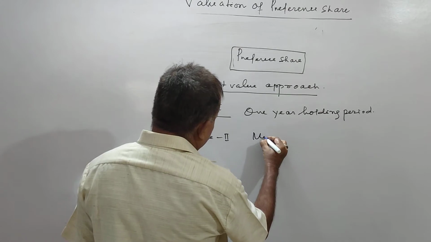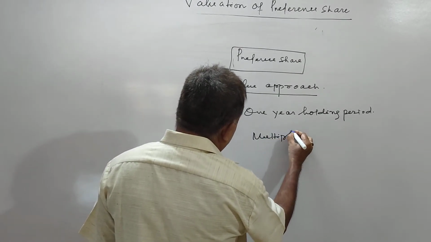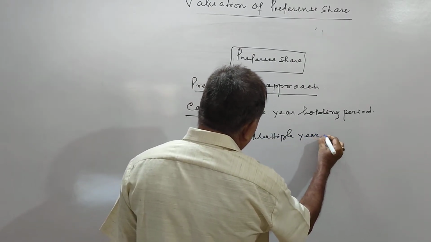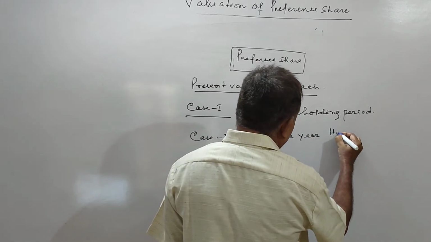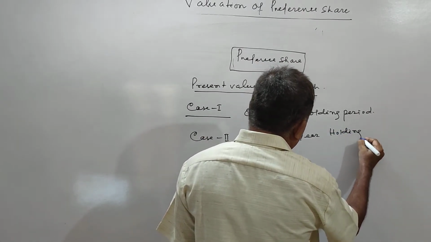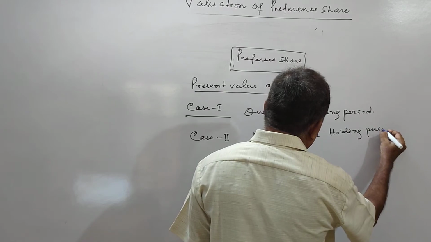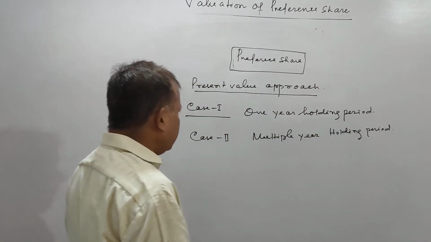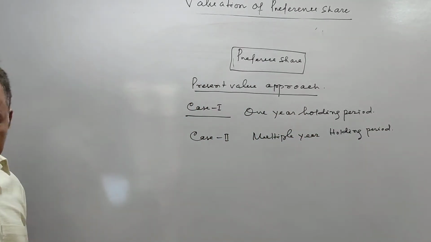So one is your 1 year holding period, another one is your multiple year holding period.